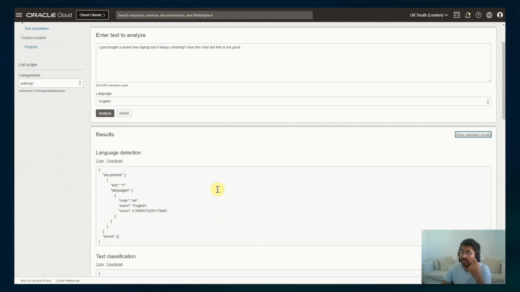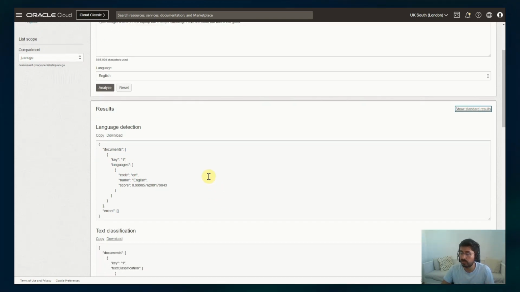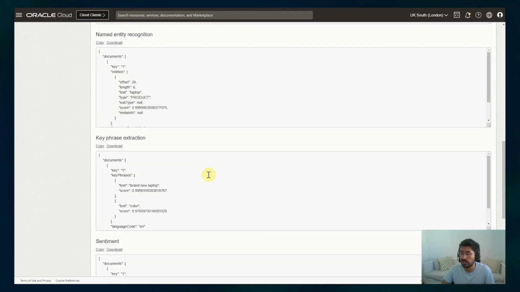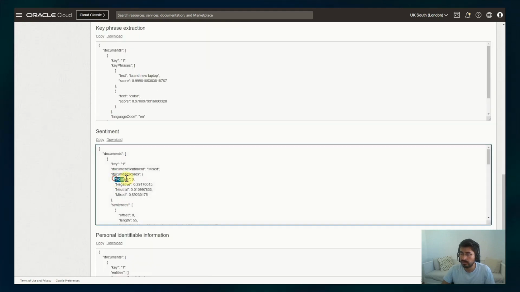So once you call the API, it's pretty straightforward using Oracle Integration. One of the things is you see the scores, right? Despite this being mixed, it says that it has a 0.01 confidence score for neutral and 0.29 for negative. Obviously, the negative part is greater than the neutral.